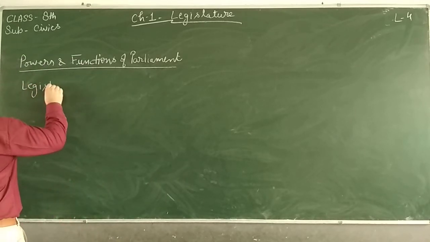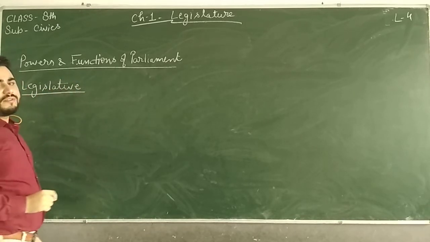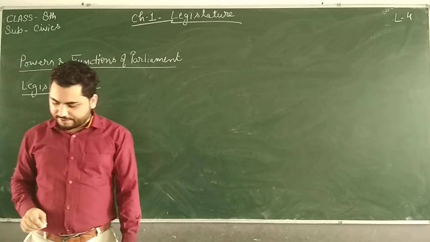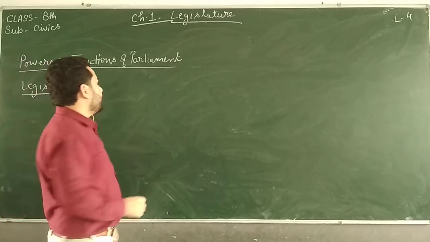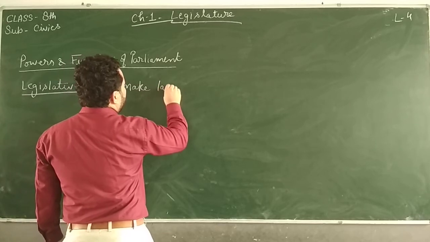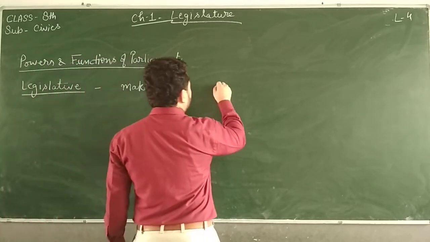So in your notes, I have written that there are some legislative functions of Parliament. Now, what is the meaning of legislate? Means to make laws, right? So, what will be the legislative function? Make laws, amend laws. Okay, so it makes new laws, or amends previous laws. Amend means to make change.